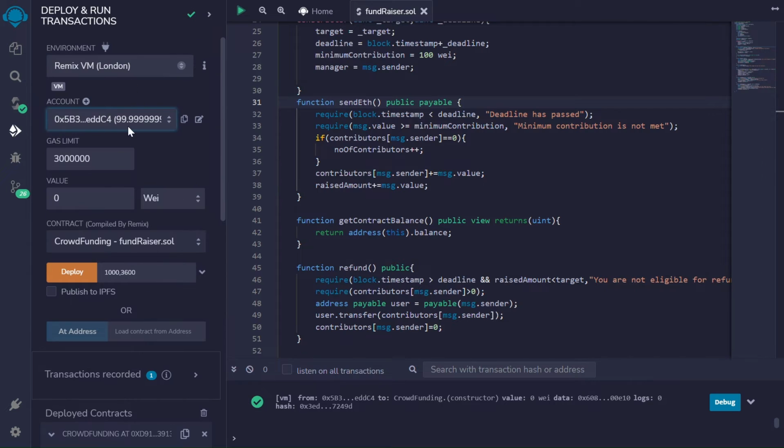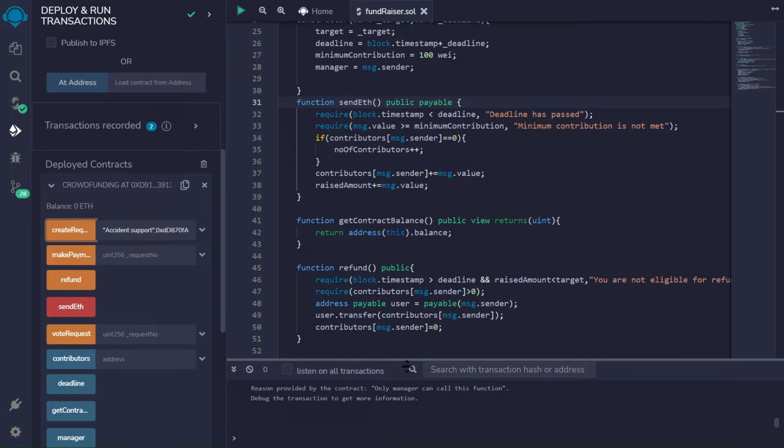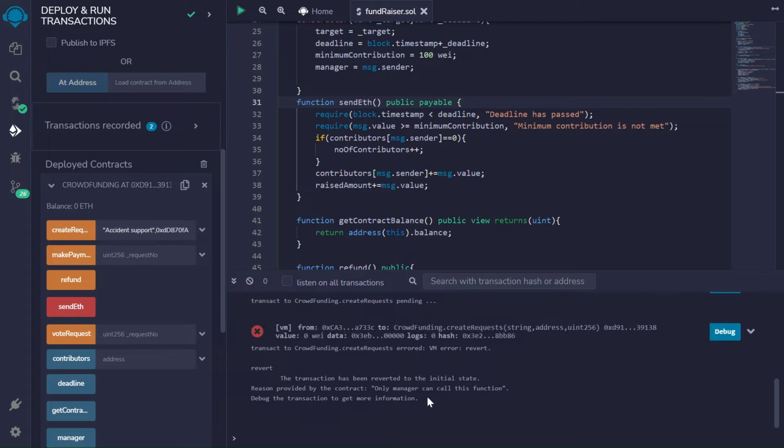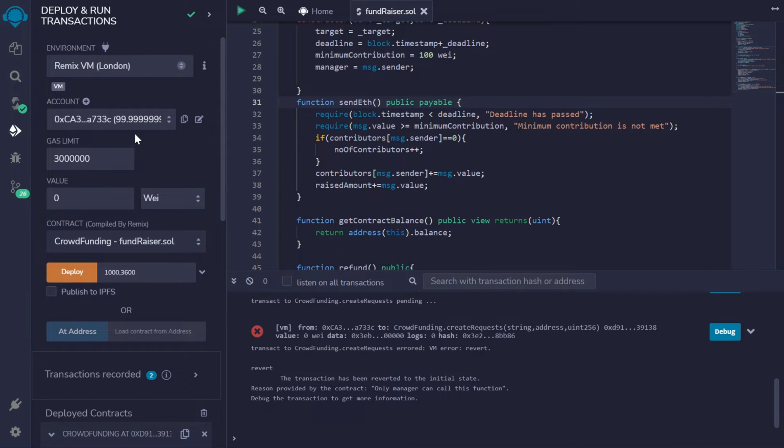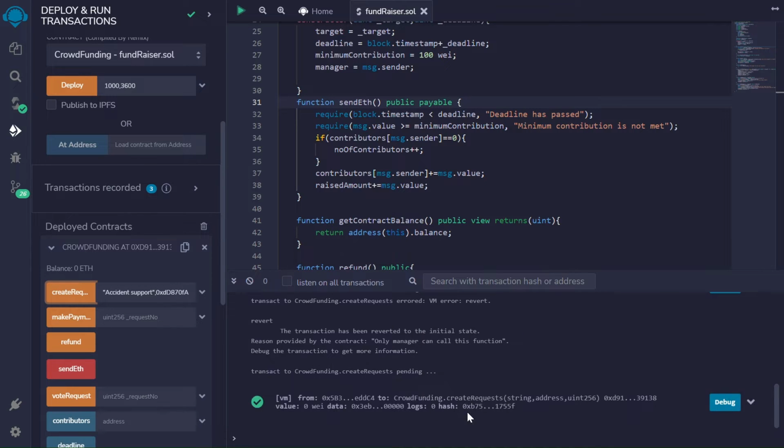Let's see what happens if someone else does that. Yeah, we got an error: only manager can call the create request function. Let me pull this up so you can see that clearly. Let's switch back to the manager. I lost the gas fees, but those are fake Ethereum, so no issues. Now let's create the request. That was successful.